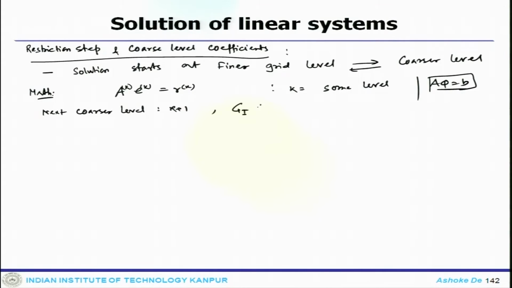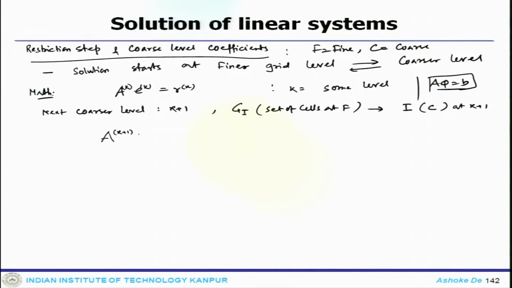Essentially these are a set of cells at the F level, where F stands for fine and C stands for coarse, the immediate level, which are agglomerated to form a cell I at the coarser grid level, which is at k+1. Then one can write that A_{k+1} E_{k+1} is the residual at k+1.